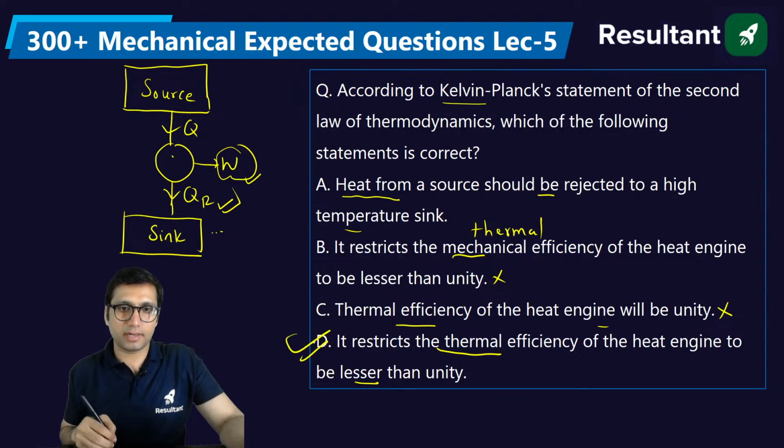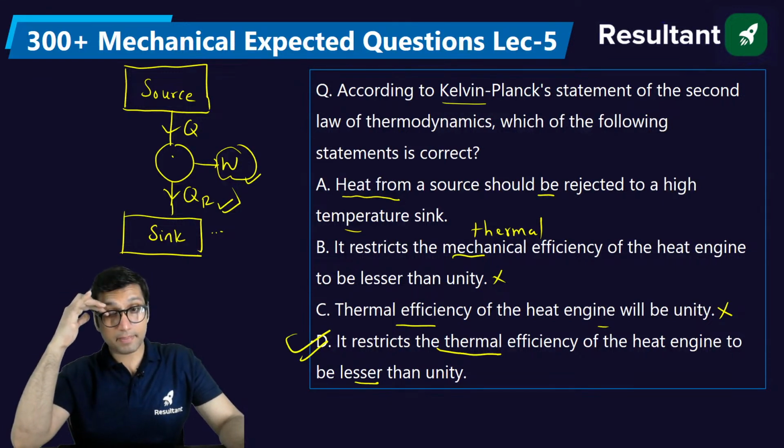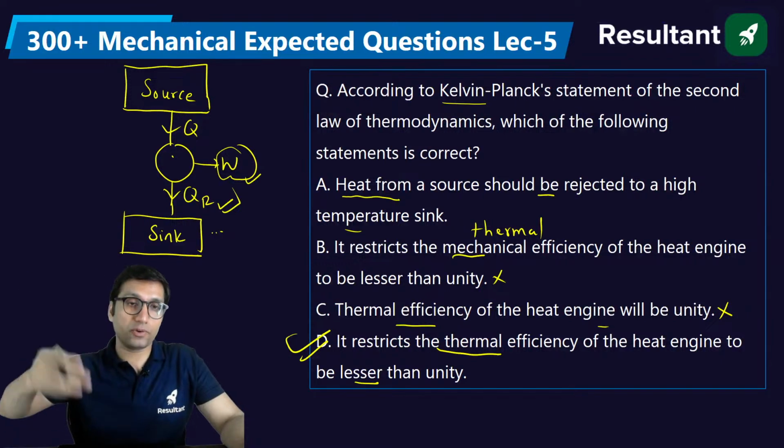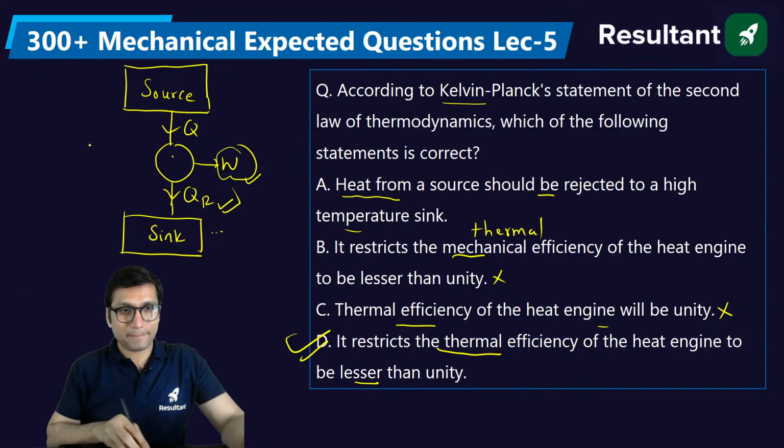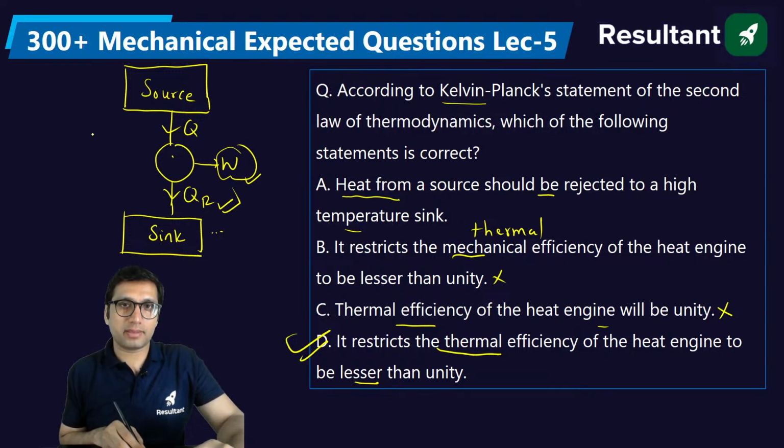The answer is option D. It restricts that thermal efficiency should be lesser than unity or 100%. Why? Because it says that PMM2 is not possible. PMM2 is a hypothetical device that says that efficiency can be 100%. That is not possible. Okay. So it says that thermal efficiency will be less than 100%. Okay.